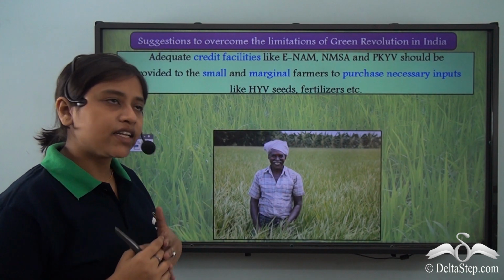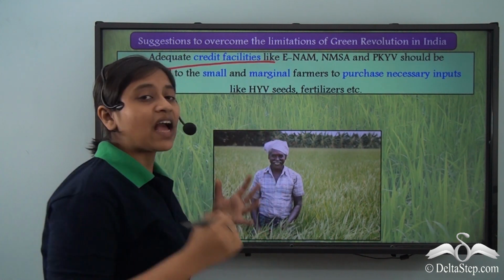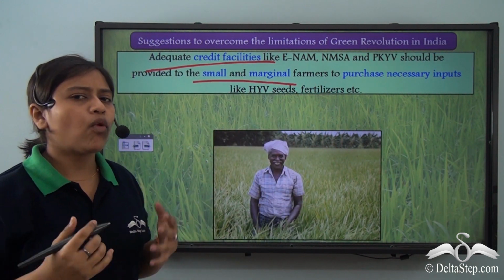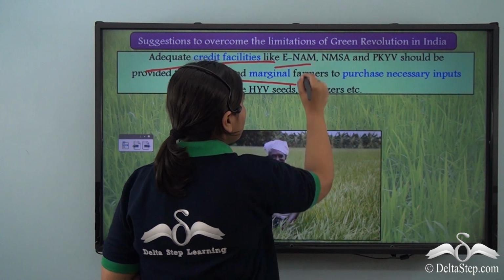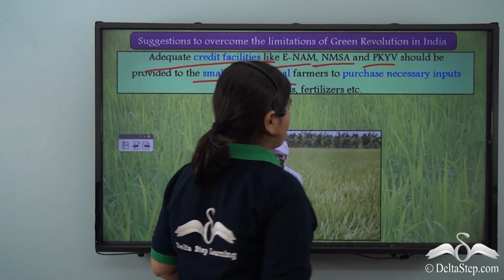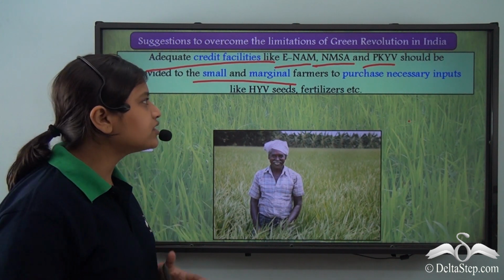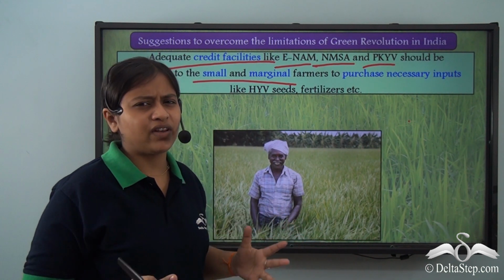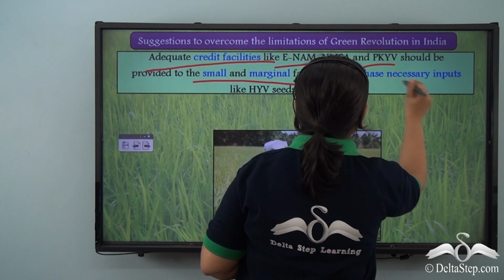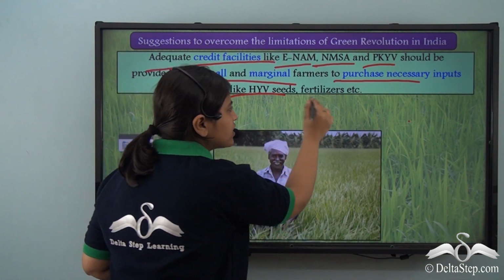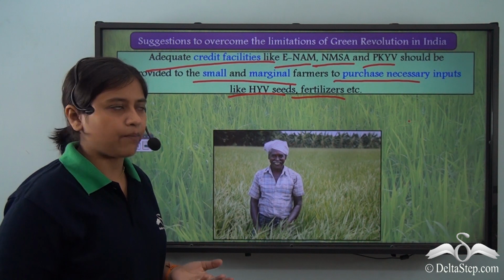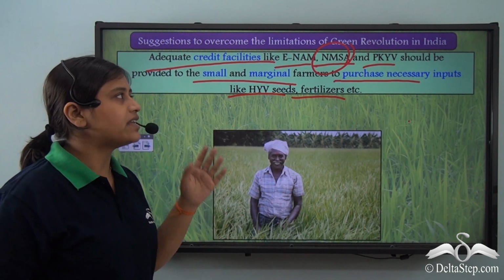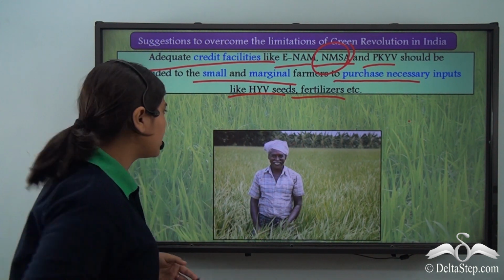So, a few other suggestions included providing adequate credit facilities to the marginal and small farmers. Now, what were these credit facilities? These were IIM, NMSA, and PKYV. These credit facilities were basically to ensure that the farmers who were small or marginal farmers with a small plot of land or small production could purchase necessary inputs like the HYV seeds, fertilizers, equipment, technologies, etc. Naming one of these credit facilities, NMSA stands for National Mission for Sustainable Agriculture, right?